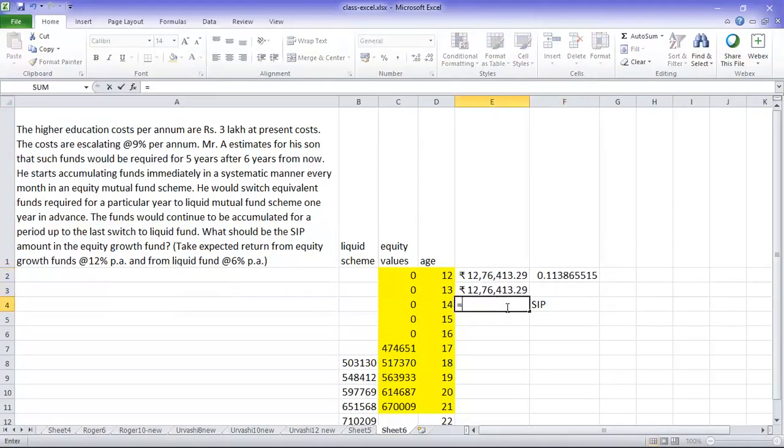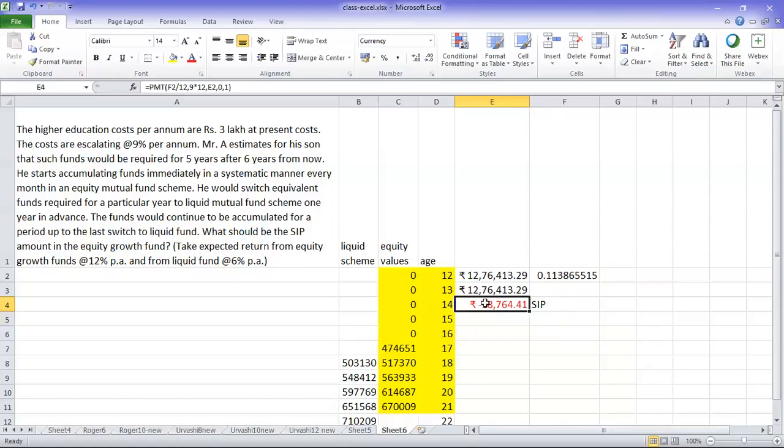Then I come back here, equal to PMT, open the bracket, rate is 11.38 divided by 12, comma, NPER is how many years he is saving? 12 to 21 is 9 years, 9 into 12, and then PV is equal to this value. This is PV. Future value is 0 because I am just equating it to the PV. Type is 1. So 18,764 rupees he has to save on a monthly basis, starting from the age of 12 till 21.